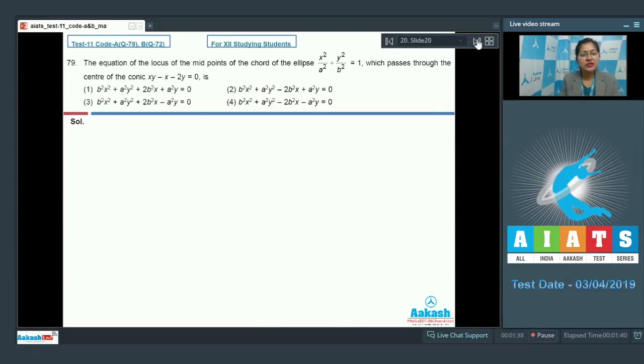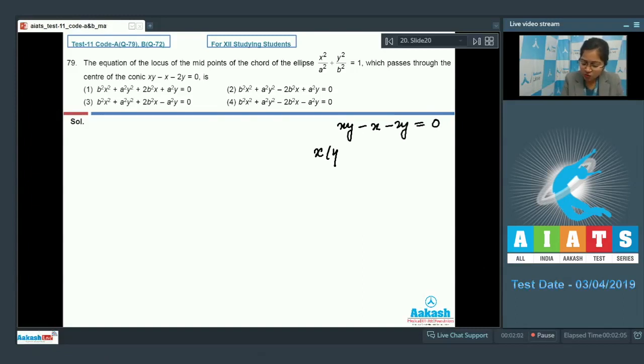Next is question number 79, which says that the equation of the locus of the midpoints of the chord of the ellipse x square upon a square plus y square upon b square equal to 1, which passes through the center of the conic xy minus x minus 2y equal to 0 is. Firstly, let us find the center of the conic xy minus x minus 2y equal to 0.